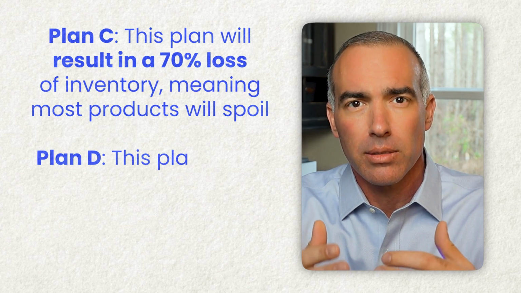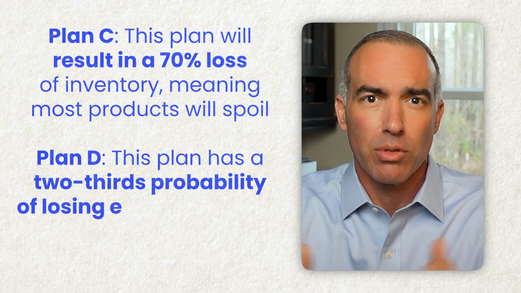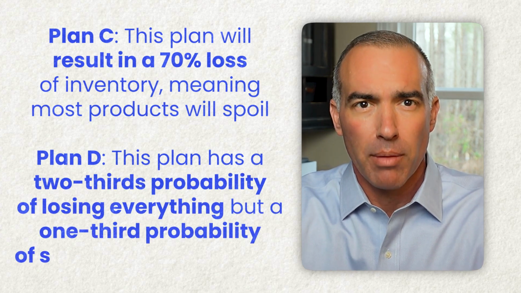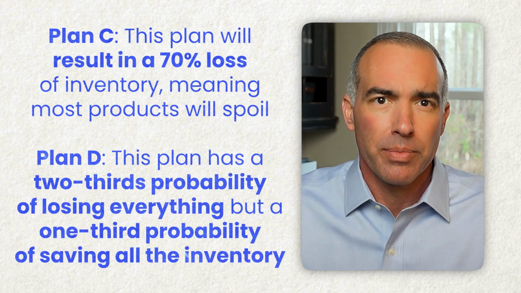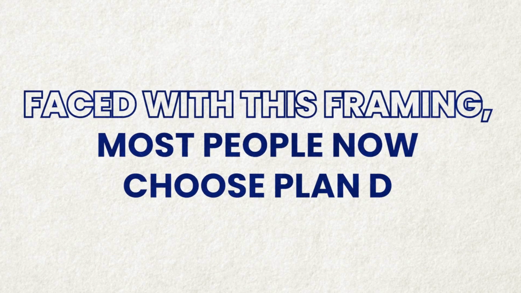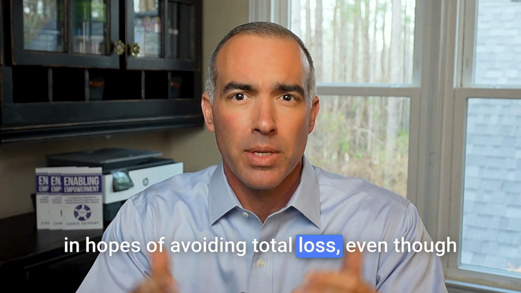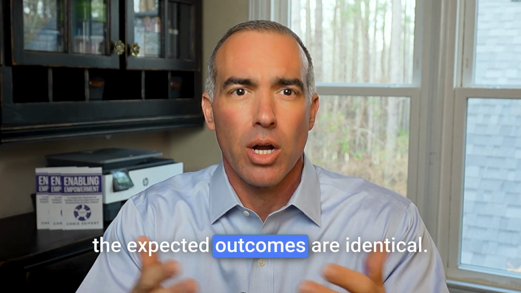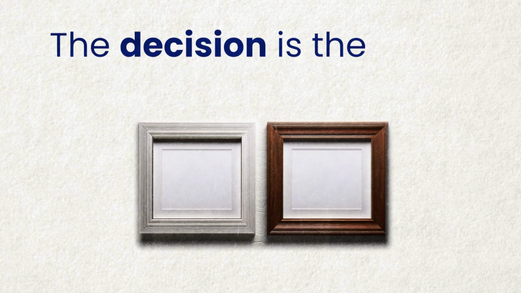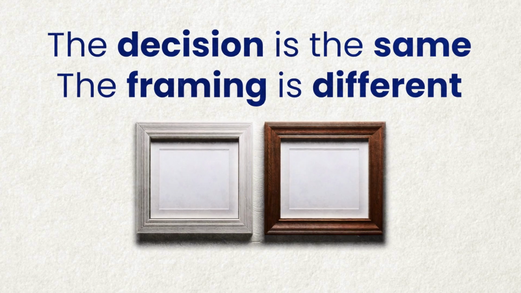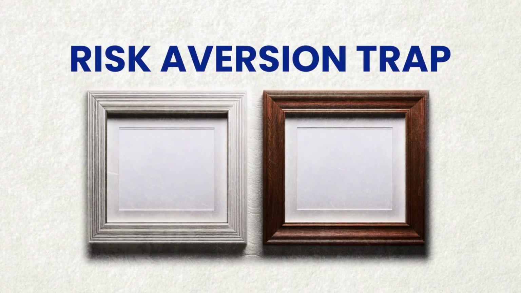Or Plan D, this plan has a 2/3 probability of losing everything, but a 1/3 probability of saving all the inventory. Faced with this framing, most people now choose Plan D, opting for the riskier option in hopes of avoiding total loss, even though the expected outcomes are identical. The decision is the same, the framing is different. And that's the risk aversion trap in action.